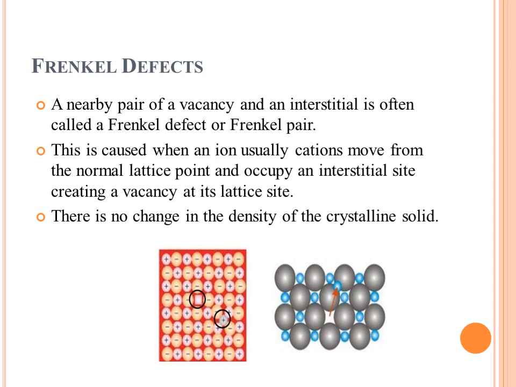We can also further explain through this structure that this vacancy is created by the positive ion, that is the cation, that moves from its actual position to the interstitial space in the crystal structure. By moving from the actual space to the interstitial space, this free space is created and there is a formation of a pair of a vacancy and an interstitial. So we call this defect a Frenkel defect.